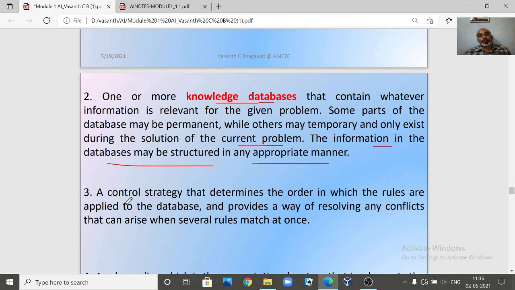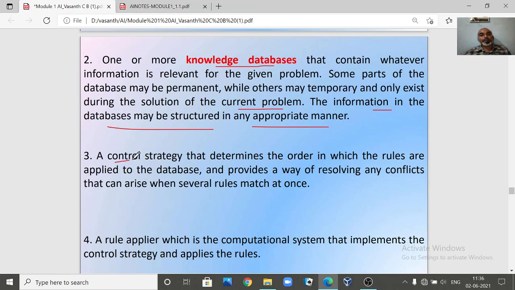And the third important component is the control strategy. This is very important. Just by having the knowledge and some set of rules, you cannot win the game unless your strategy is good. Whenever you play any game, you should have strategies. When you find that you are losing the game, you change the strategies. So a good control strategy is also very important for us.